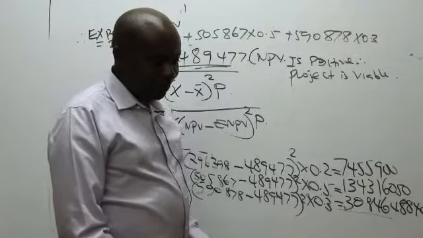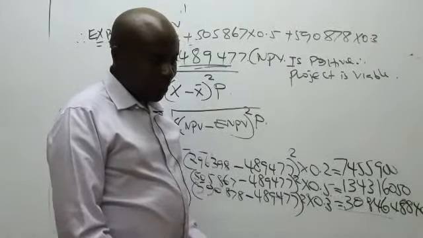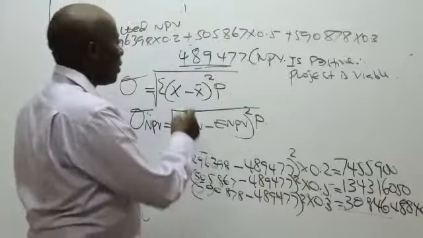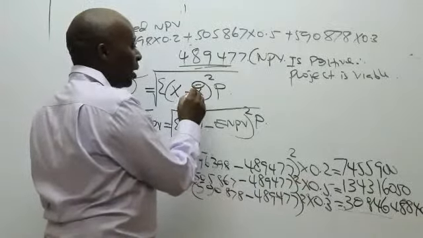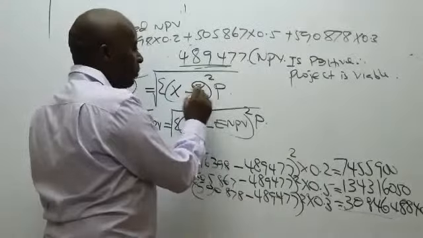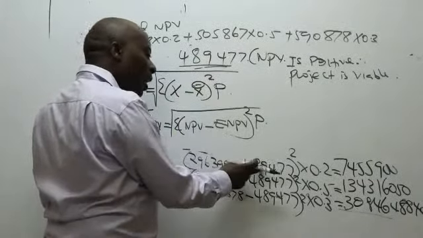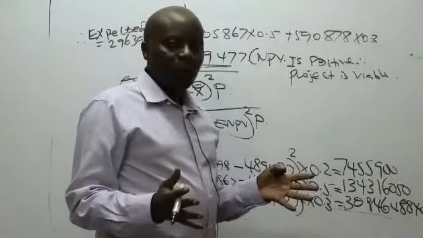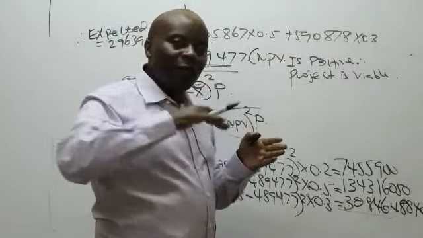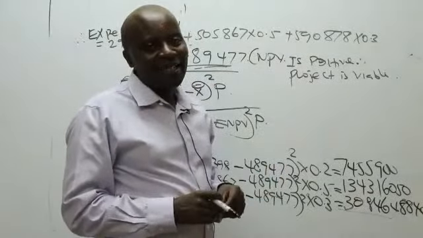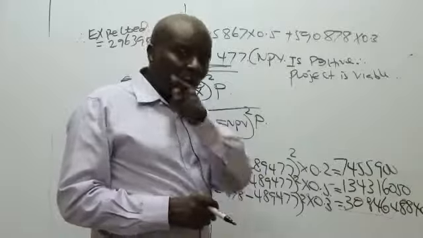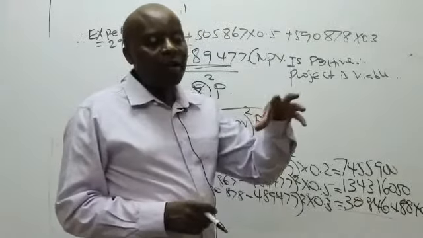Can somebody help me answer that question? It's because of the thing you are taught in high school, this X bar, X with a bar. X with a bar means a flat thing. This X bar has to be constant throughout. It has to be for the whole project. You can't have X bar being a different figure between the various scenarios. It cannot work. The moment you find X bar being different between the figures, please run away from that question because you are doing the wrong thing. It has to be the average of the whole project.